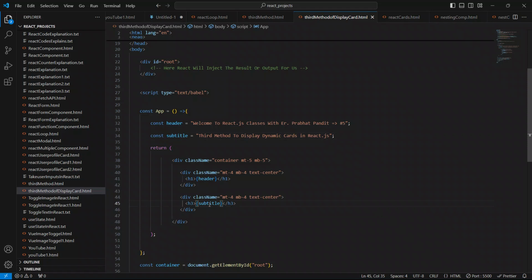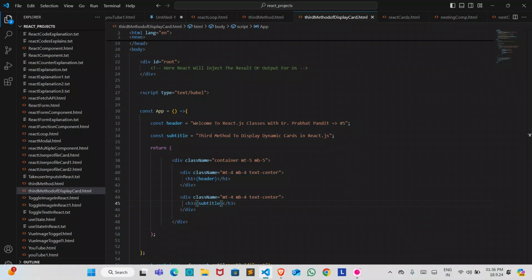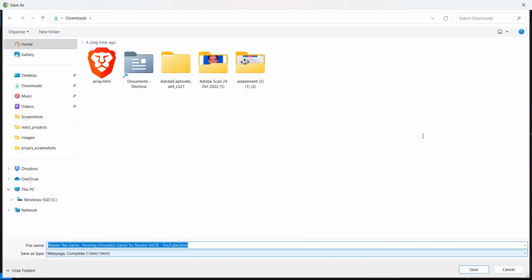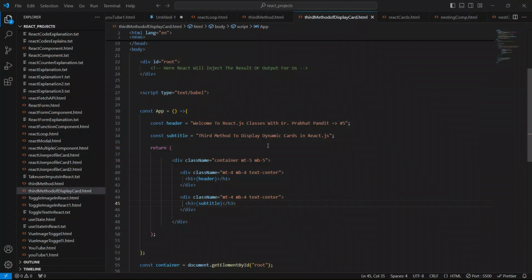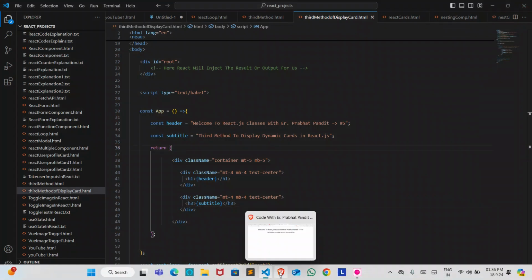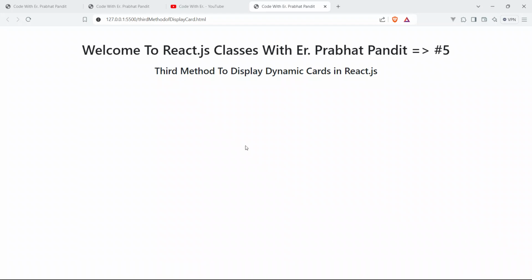Now just save your code and go to the browser and see the output. You can see here third method to display dynamic cards in React.js has been displayed.